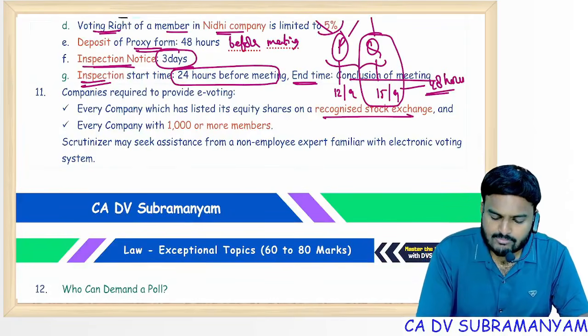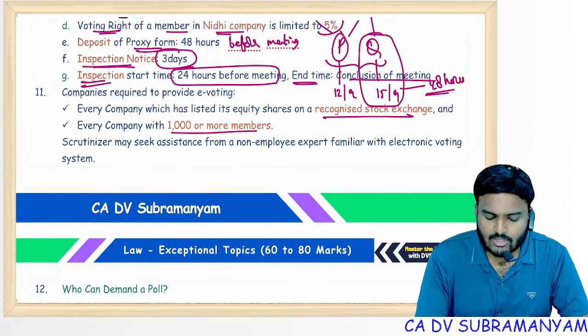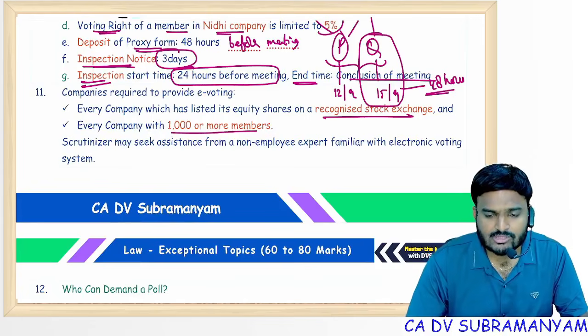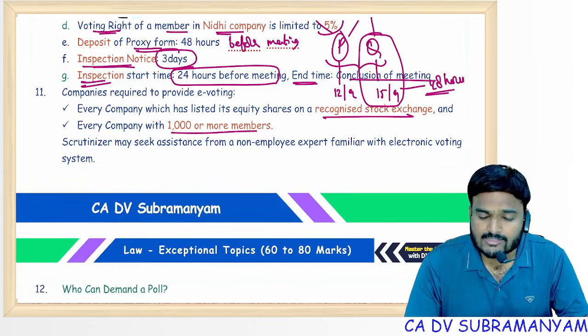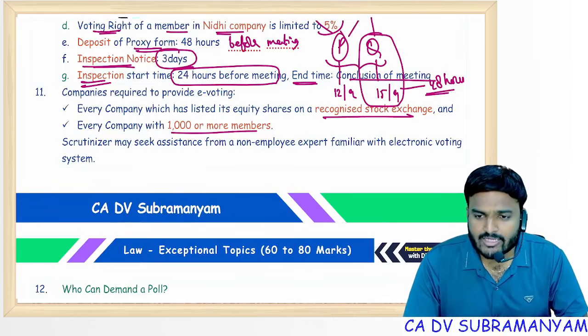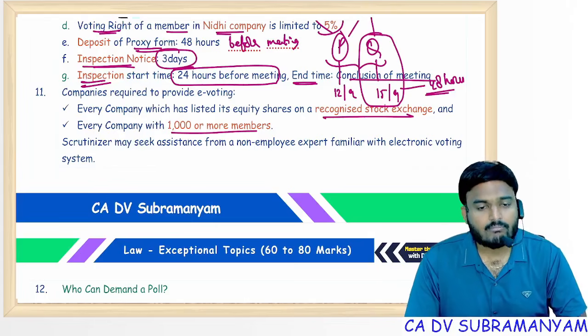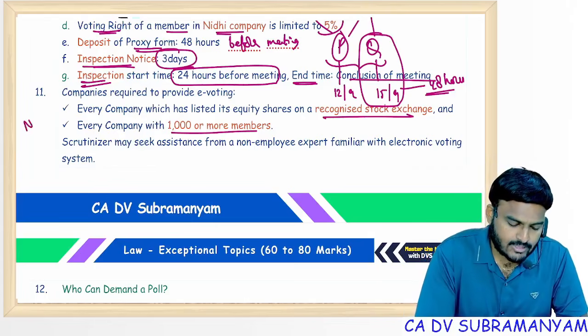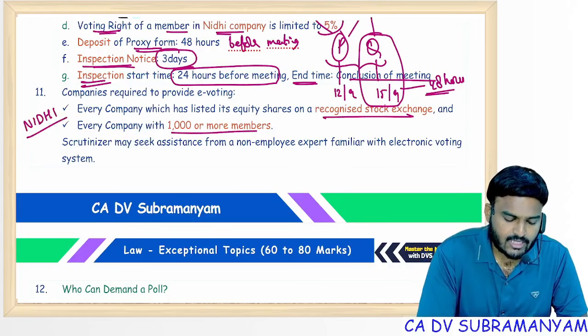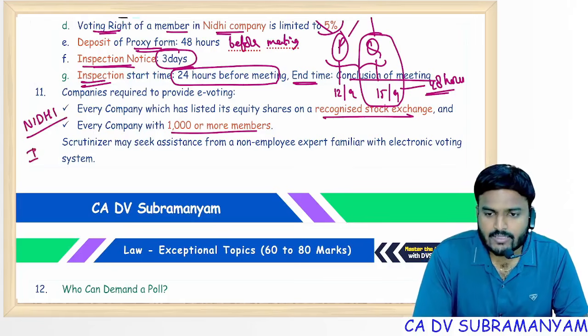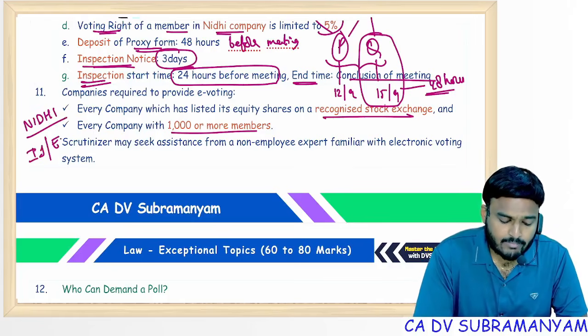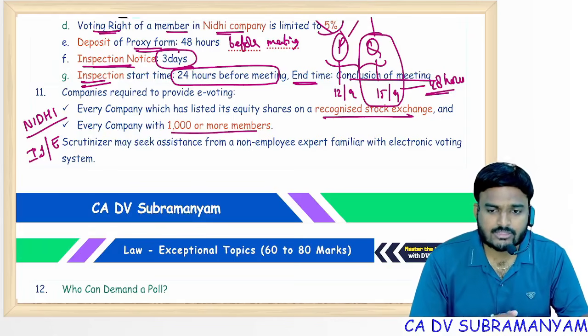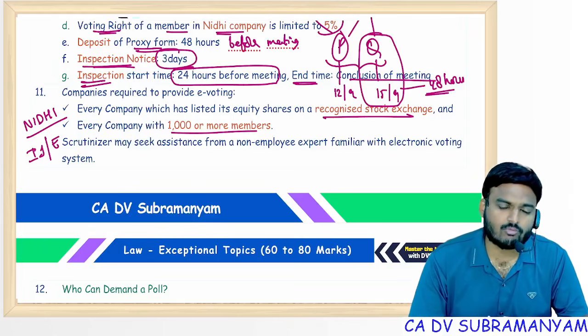These are two kinds of companies: listed companies and companies with 1000 or more members. For a company having 1000 or more members, e-voting is mandatory. So if a company has 1200 members, e-voting is mandatory. But e-voting is not applicable to two kinds of companies: Nidhi companies and enterprises or institutional investors.